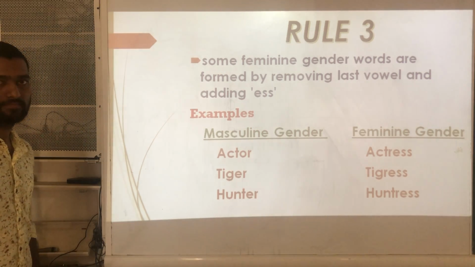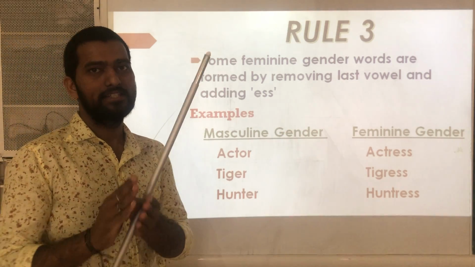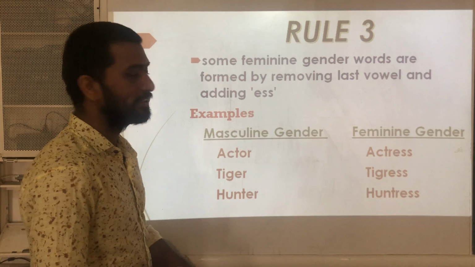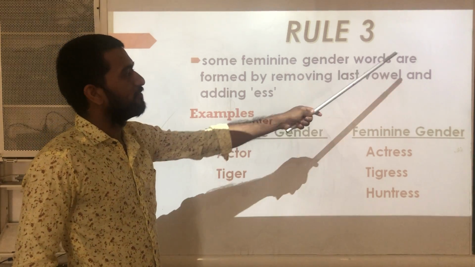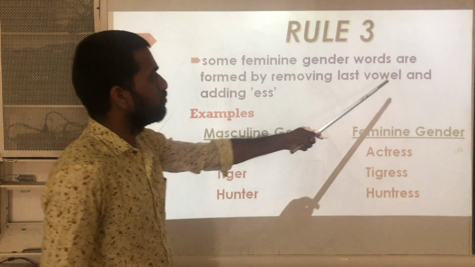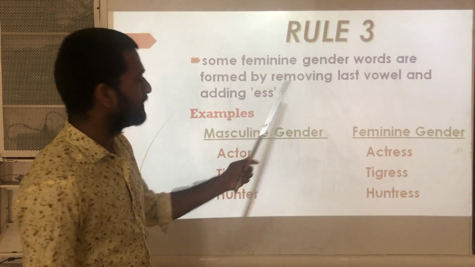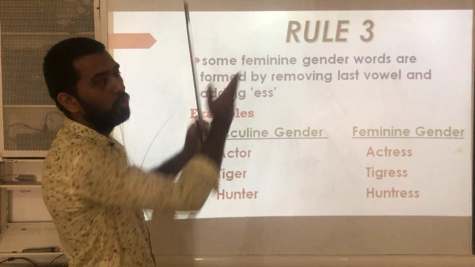Next, rule 3. Rule 2 and rule 3 are almost the same, but there is a slight difference. Let us see. What is rule 3? Some feminine gender words are formed by removing the last vowel and adding ess. These are some of the examples under rule 3.